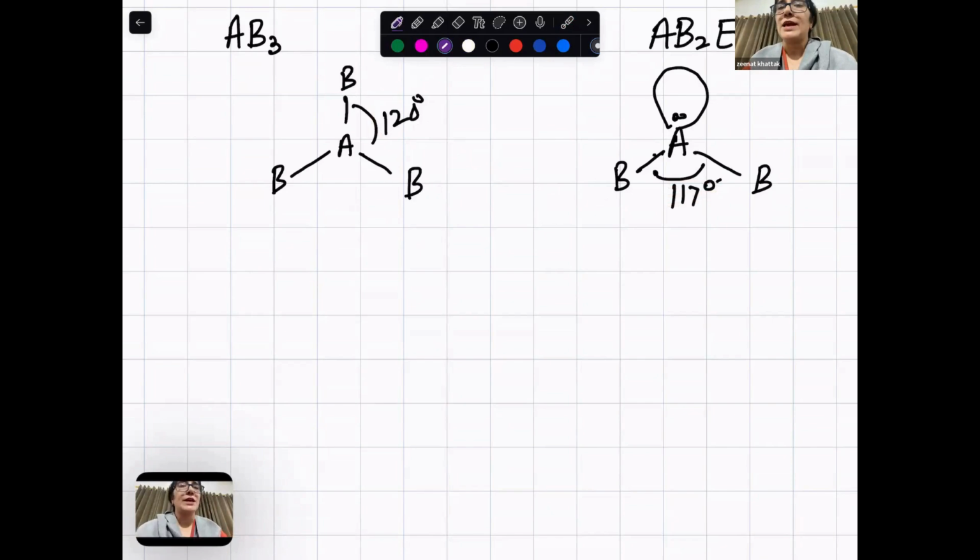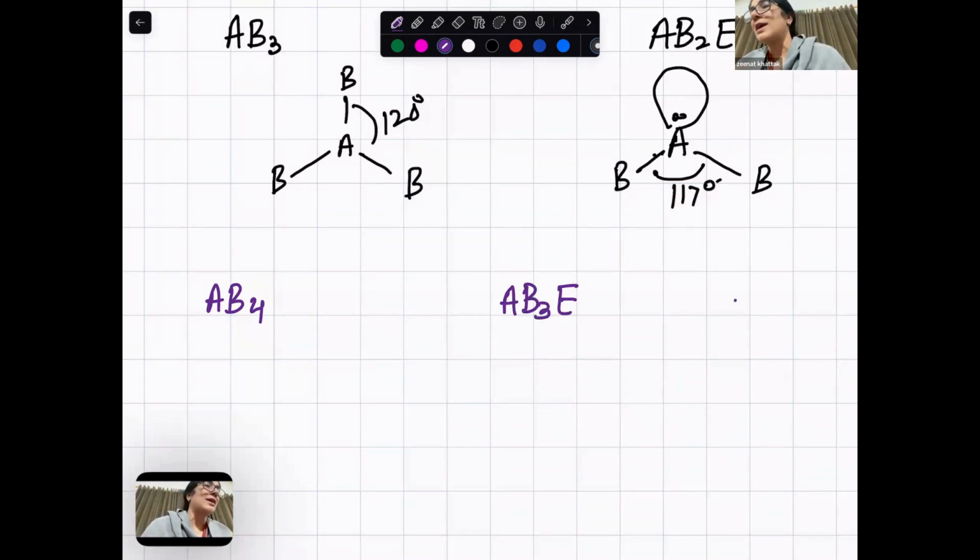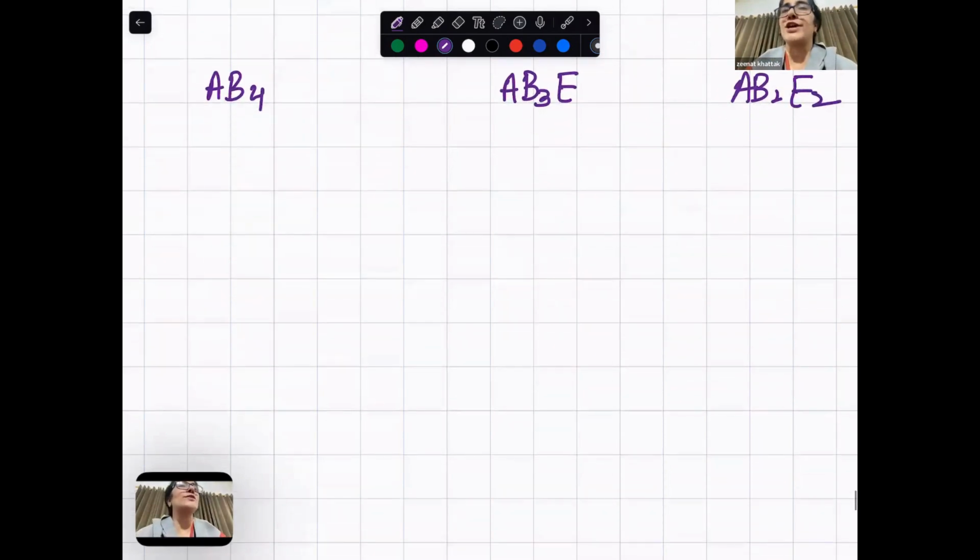But AB4, AB3 with one lone pair, AB2 with two lone pairs, E2. If all four are shared, tetrahedral, maximum separation at 109.